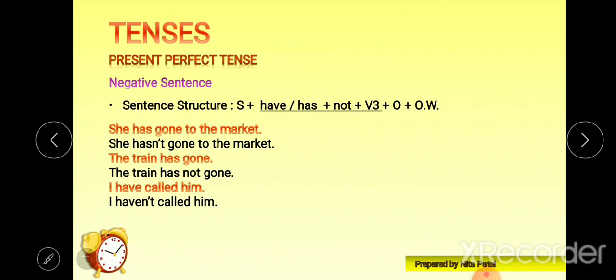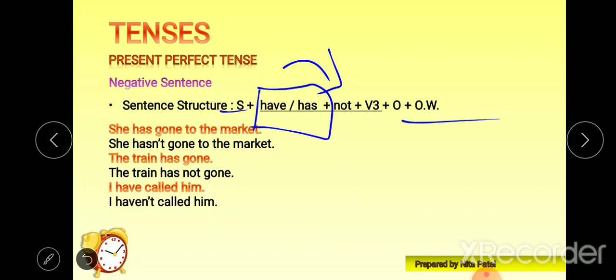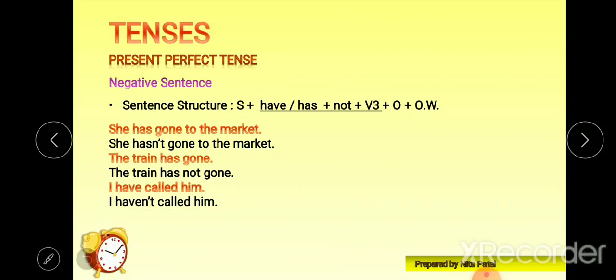Okay, for negative, same things as in simple present continuous. After the to be form we put not. Here we will put not just after have or has, and the remaining stuff will remain the same. Let's see some of the examples. She has gone to the market. Now it is the affirmative sentence, use of present perfect. Now after has we will put not. I have shortened it: she hasn't gone to the market. You can also write the full form, that is she has not gone to the market.